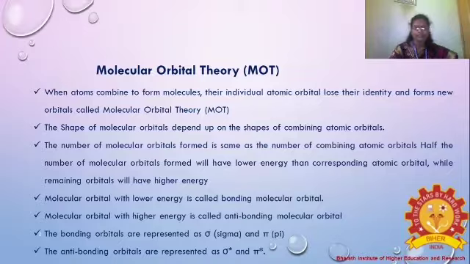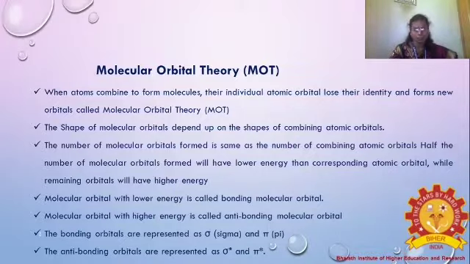When atoms combine to form molecules, their individual atomic orbitals lose their identity and form new orbitals, called molecular orbitals. This is called the MOT theory.